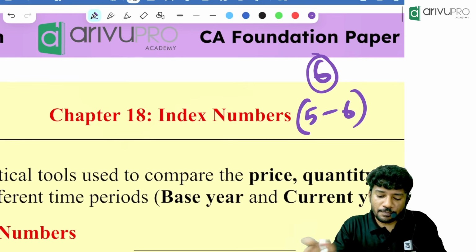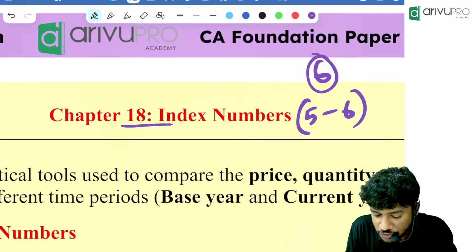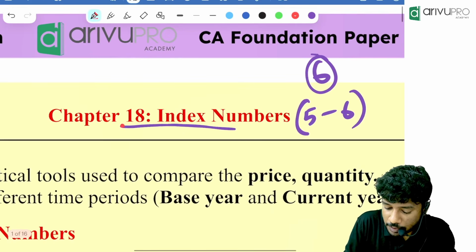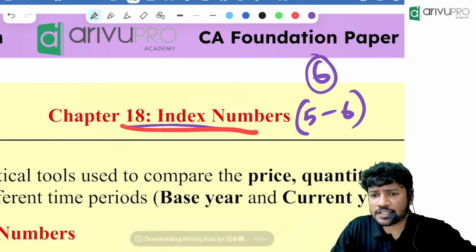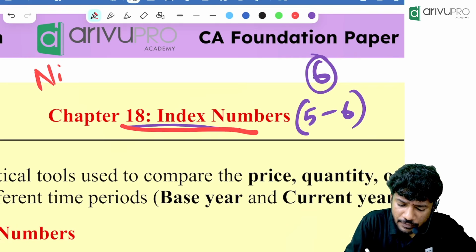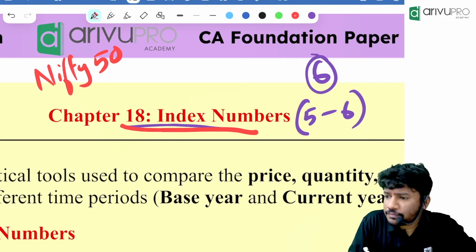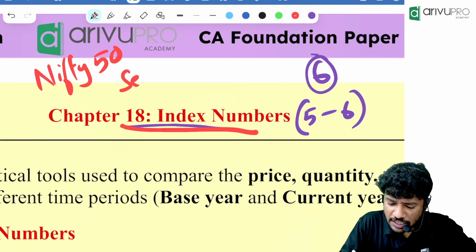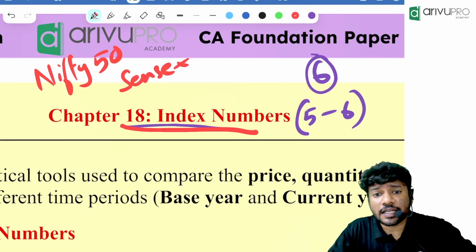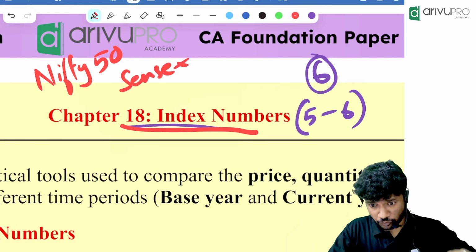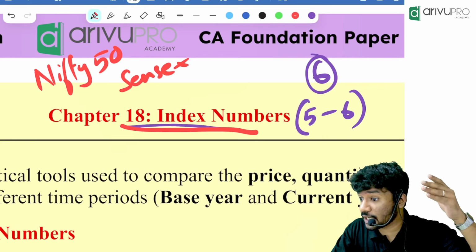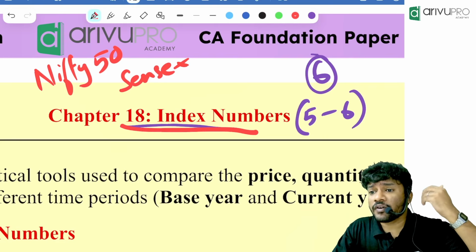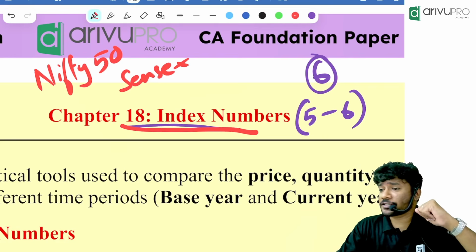Now, first of all, why are we studying this chapter, index number? Any idea? Have you heard about any indexes? Yes. Have you heard about Nifty 50? Have you heard about Sensex? Yeah, in the stock market we have heard. For example, our National Stock Exchange has an index called Nifty 50. Then our Bombay Stock Exchange has another index called Sensex.